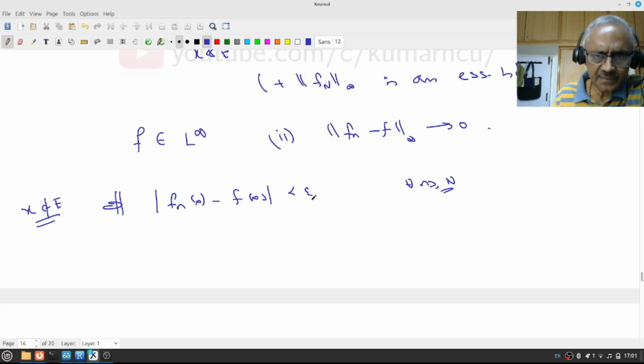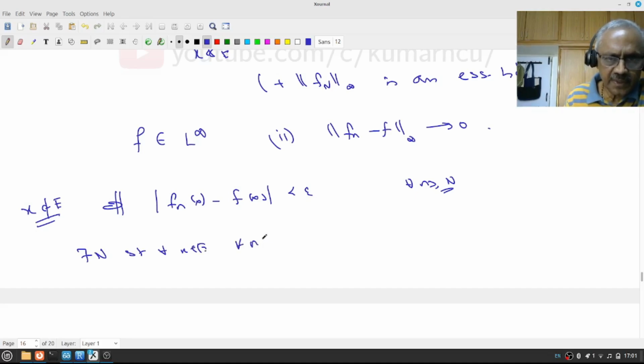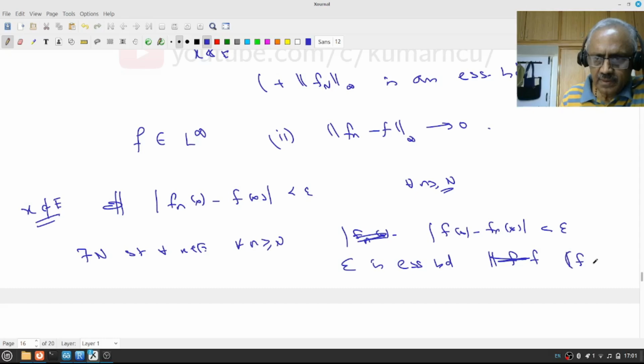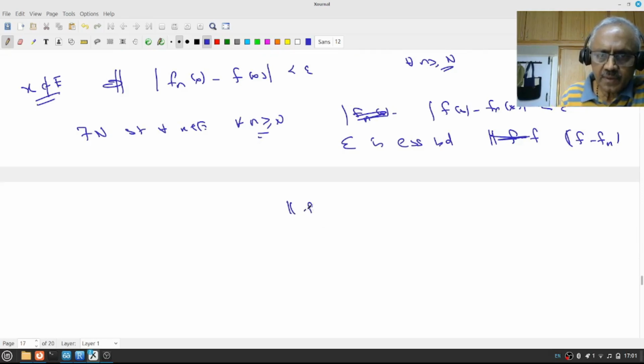Are you following? If I show there exists N so that for all x not in E and for all n greater than or equal to N, |f(x) minus f_n(x)| is less than epsilon, that means epsilon is an essential bound for f minus f_n whenever n is greater than or equal to N. That means the norm of f minus f_n is less than epsilon. So we would have proved it.